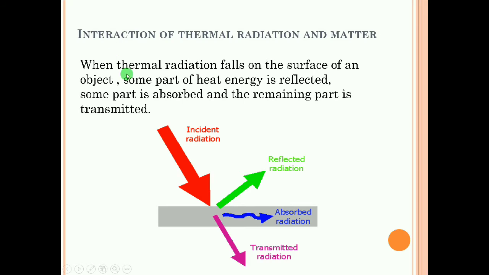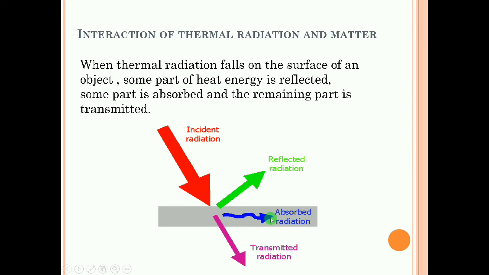So thermal radiation, suppose we consider, is falling on the surface of any object. So what will happen? Suppose this is the incident radiation on the surface of the object. Some part of this incident radiation will be reflected, some part is absorbed, and the remaining part is transmitted.